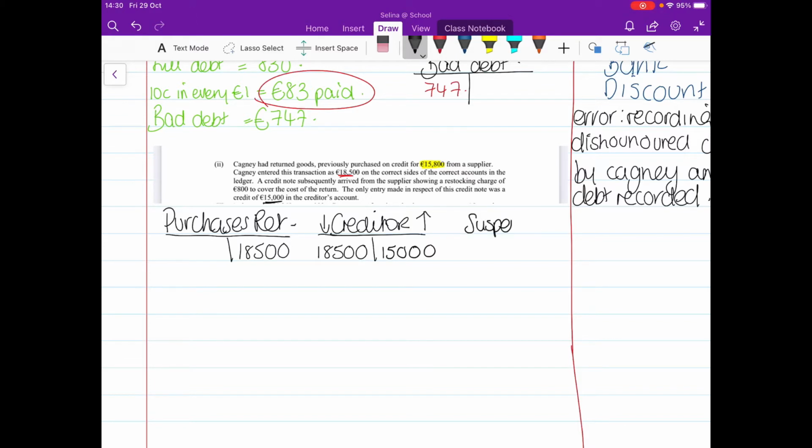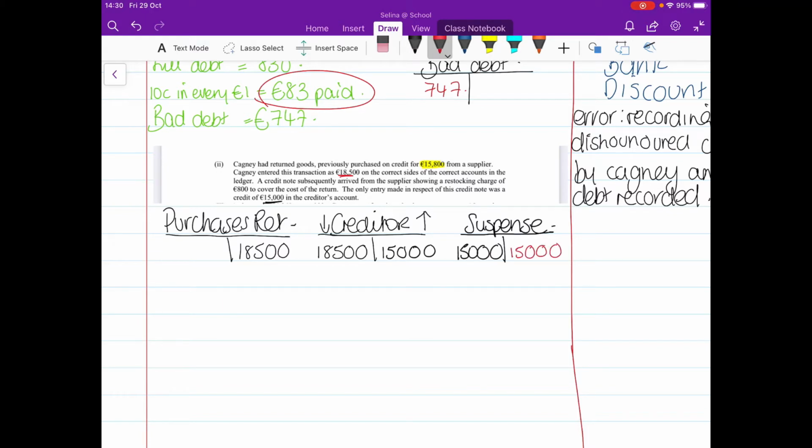Okay, so suspense is being opened now. I'm going to put 15,000 on the debit side of the suspense account to make that balance. So now it's our job to start fixing this. First thing to do to fix it is get rid of that suspense. It should never be in there in the first place.